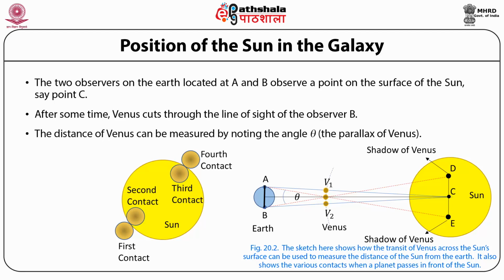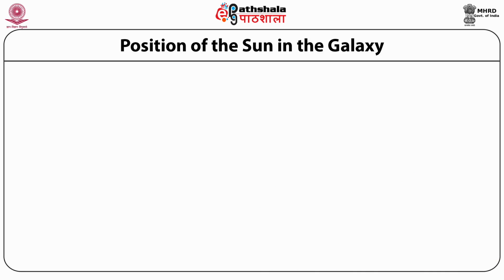The distance of Venus can be measured by noting the angle theta, that is the parallax of Venus, and in this way, the distance between the Earth and Sun can be measured. In the 18th century, Lalande measured the distance, which was only 2% of the distance measured today.